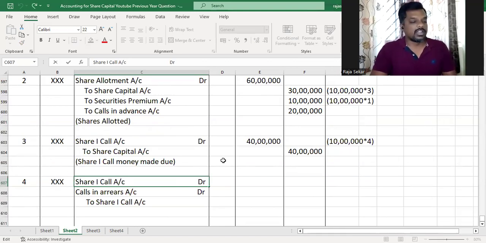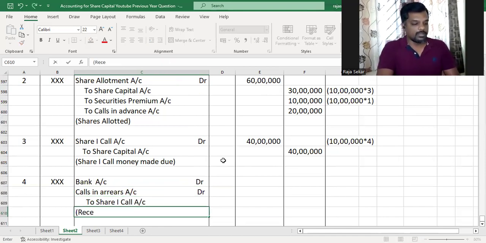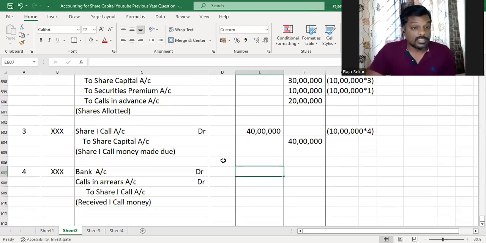Well, receiving journal entry, receiving what should be debited? We are receiving money. So money in the bank is increasing. Bank is increasing, it's an asset and therefore it will be debited. Bank account debit, received first call money. How much is that, my dear children? Just give me a second.